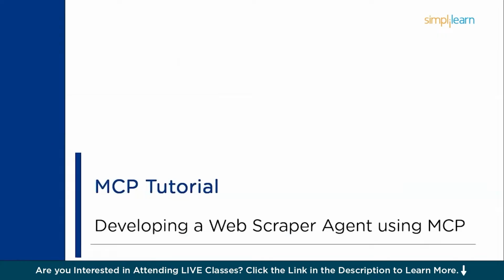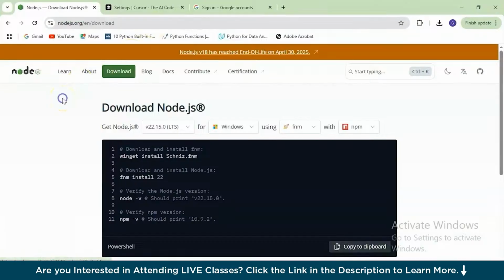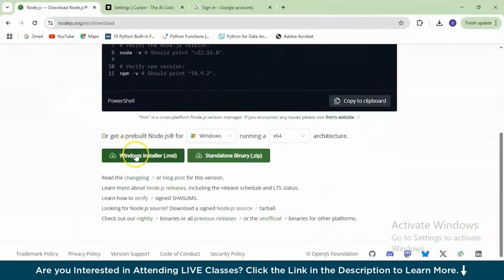So let's get started. As we discussed before, we will start by installing Node.js onto our operating system. We're working on the Windows operating system, so I'll choose Windows, and the architecture will be the one which I'm working with, that would be x64. But in case you are working with a different operating system, say macOS, then you might have to select ARM or any suitable architecture that is compatible with yours.